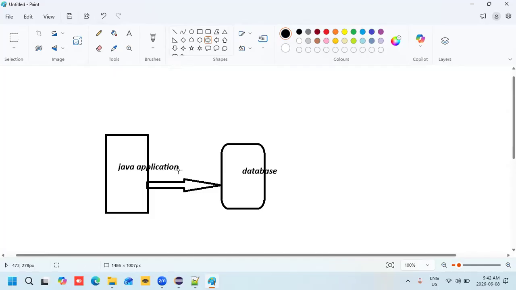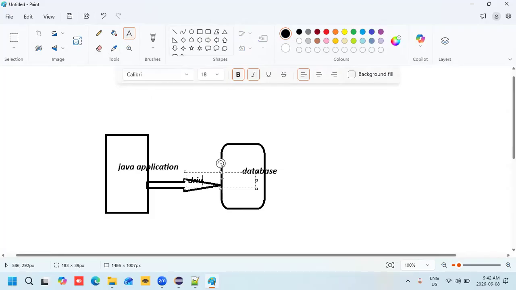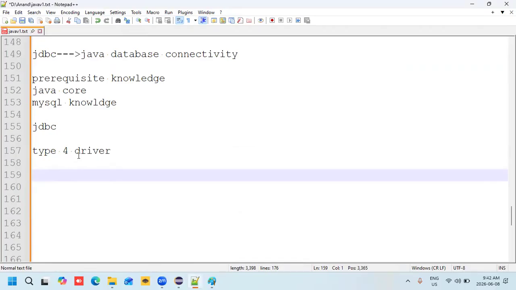This is a general scenario. Here also, first, to connect the Java application with the database, we must require one driver. What we required? One driver. First step is what here? One driver. We need to load the driver first into our Java application. Got my point? How can we load the driver into our Java application? We'll see.